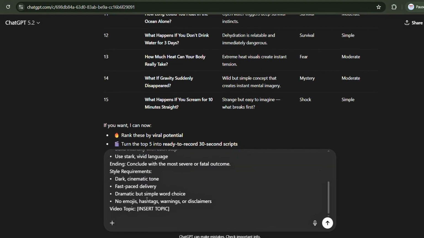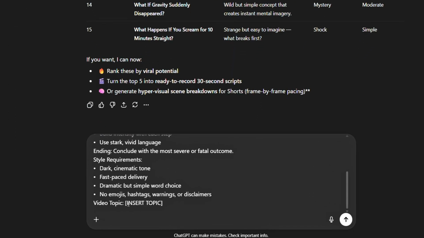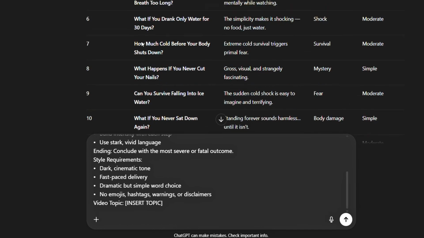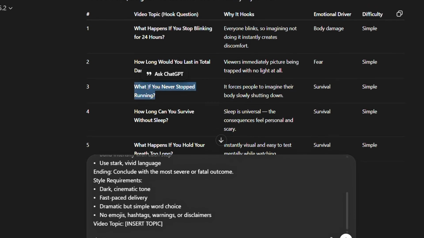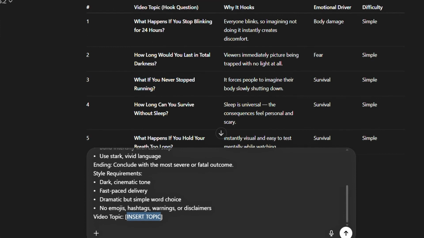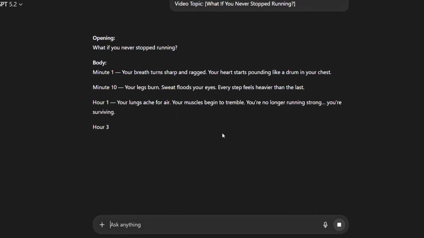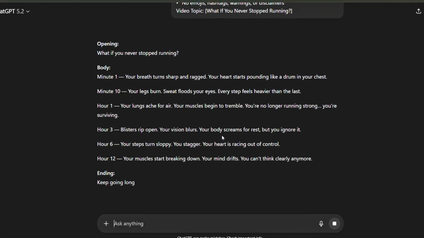Here's the key step. Scroll through the prompt until you find the placeholder text that says Insert Topic. This is where you'll paste your chosen video topic. For this example, I'm going to select topic idea number 3 from our earlier list and insert it right there. Once that's done, hit generate. In just about a minute, you'll have a highly engaging, ready-to-use video script crafted specifically for your content.